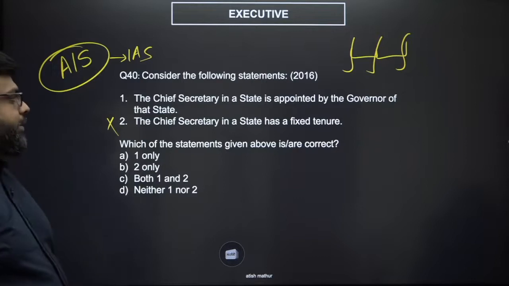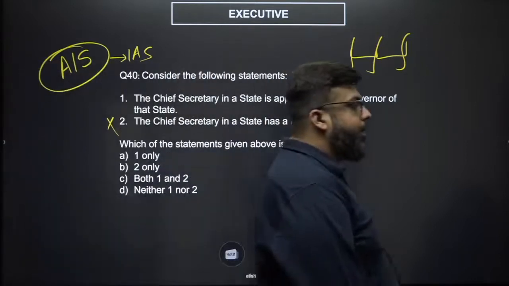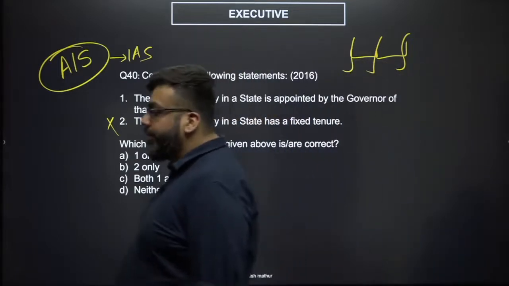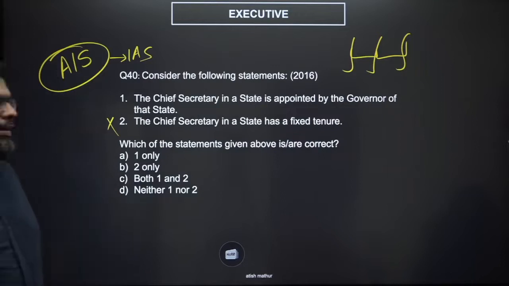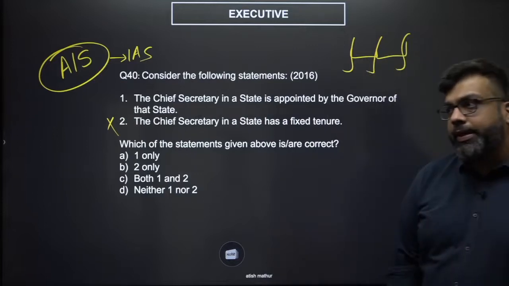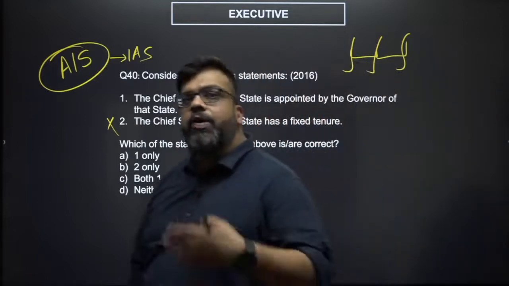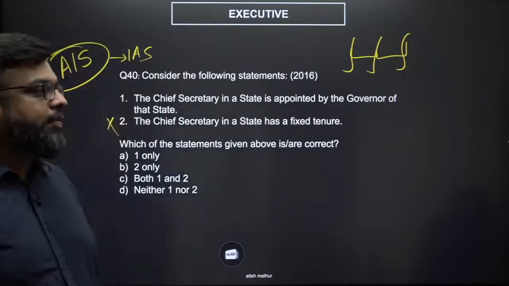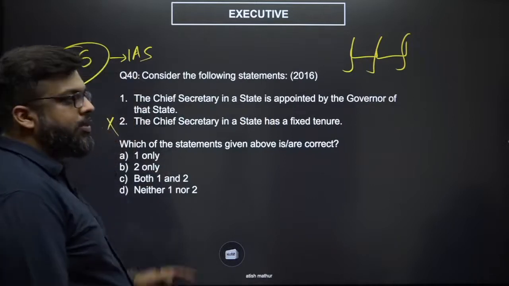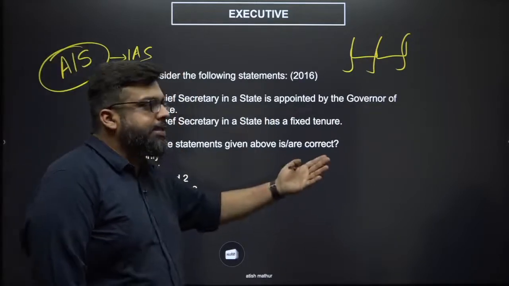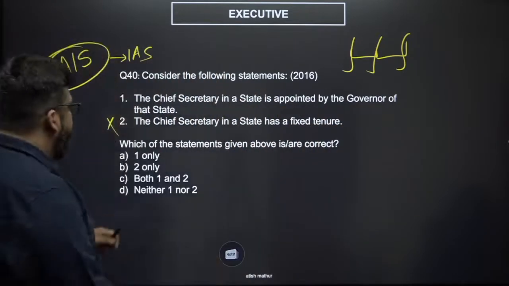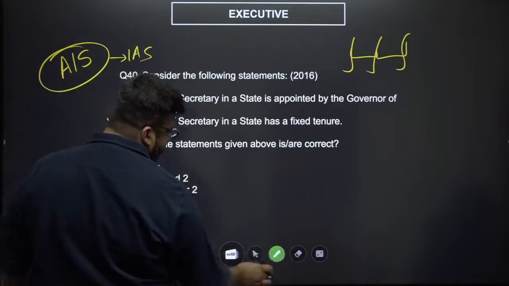Now comes the first option. The chief secretary in a state is appointed by the governor of that state. Now this is where things get very, very complex or slightly difficult. The answer is no, it is not appointed by the governor. The chief secretary is usually appointed after approval from the center and of course on advice of the state, right? It is never just a governor decision. It can never just be a governor decision, right? So let us say special states such as Delhi, there would be different provisions, and also for other states. So both the options are incorrect. The answer should be D.